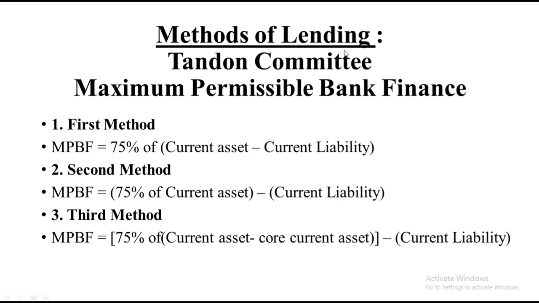Number one, 75% of CA minus CL, that is current asset minus current liability. Second method is 75% of CA minus current liability. And the third one is 75% of current asset minus core current asset, whatever value you get, minus current liability. So these are the three formulas that we need to note down under the Tandon Committee, whereby we will be asked to find the maximum permissible bank finance.